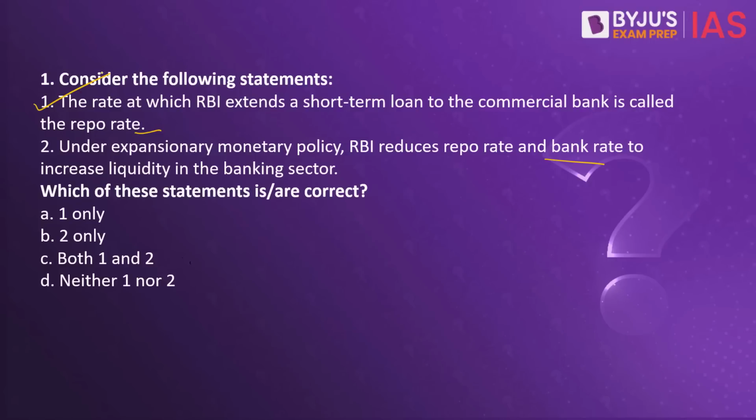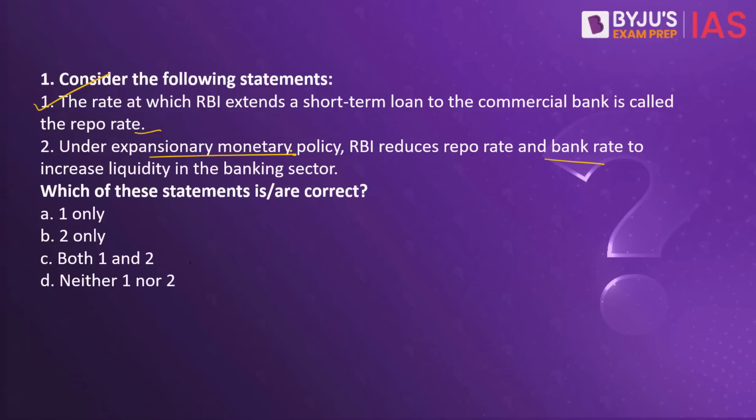Now coming to statement number 2. This statement here talks about expansionary monetary policy. This policy is also called the easy monetary policy. This is when the central bank uses its tools to stimulate the economy. That is, it increases the money supply by lowering interest rates and increases the demand for money. This expansionary monetary policy is used to boost economic growth.